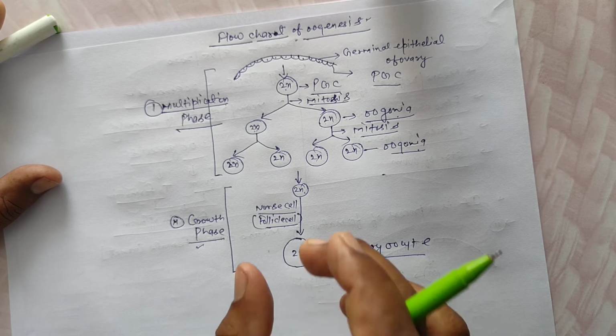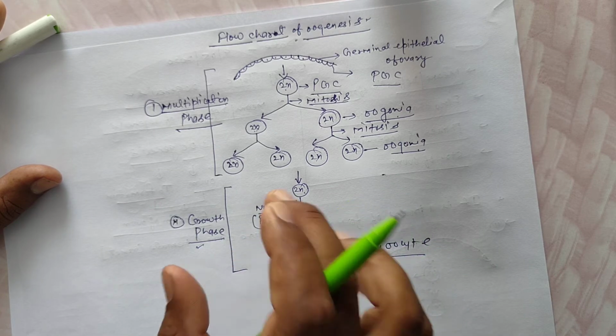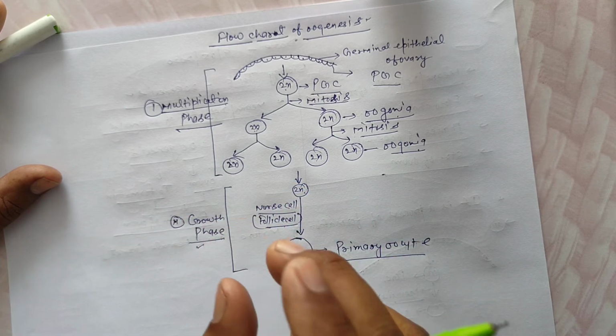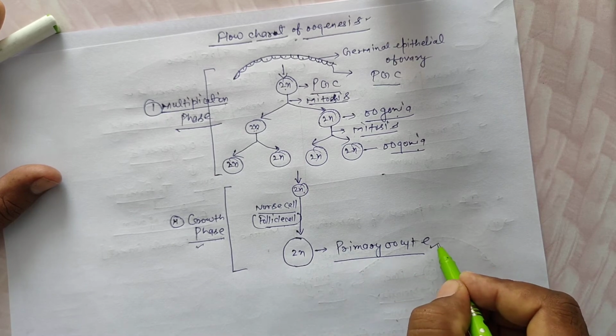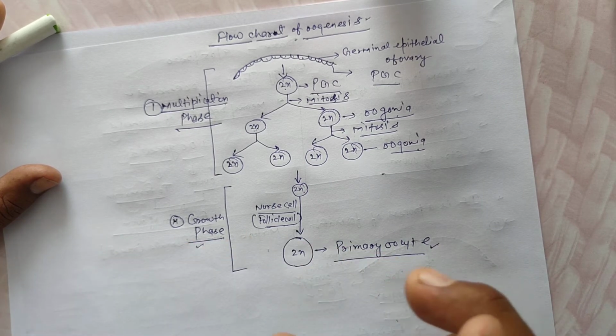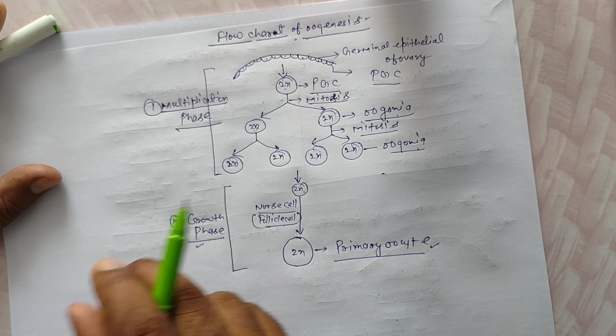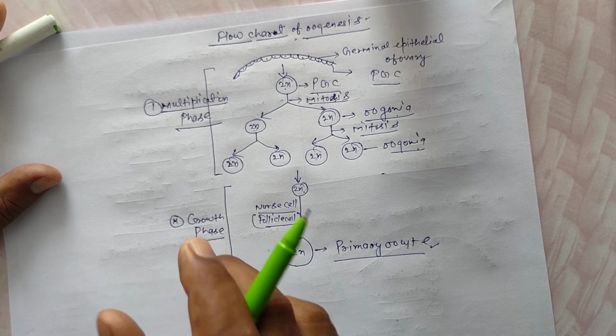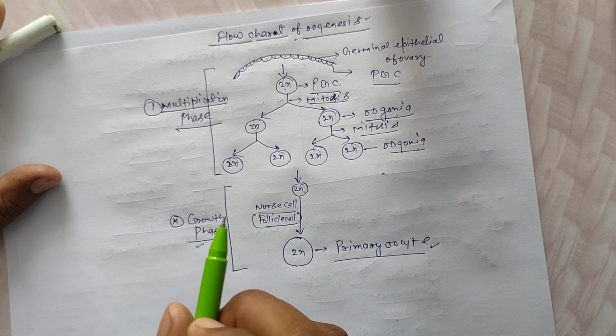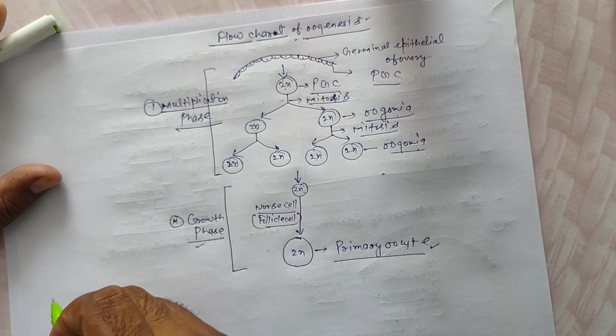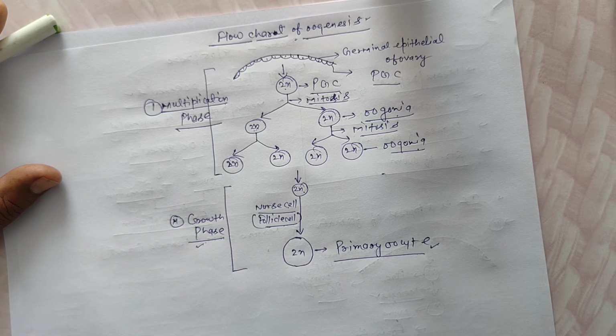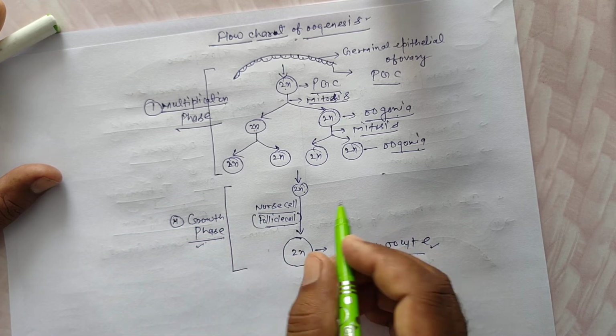No cell division occurs. The cell formed is the primary oocyte, a diploid cell. Students, remember, the growth phase is the longest phase of oogenesis.